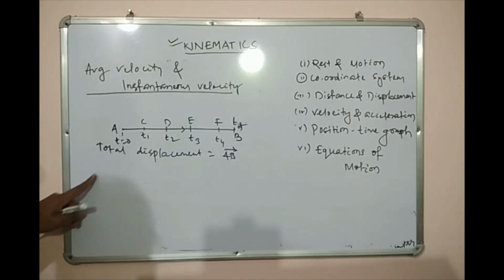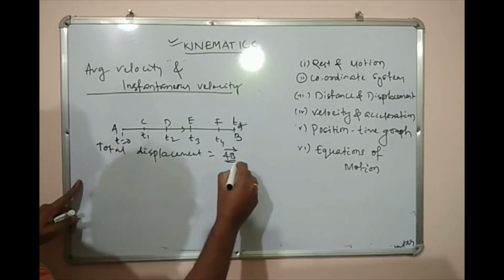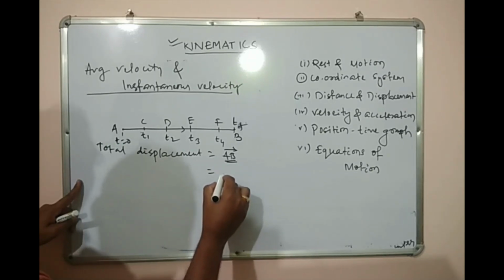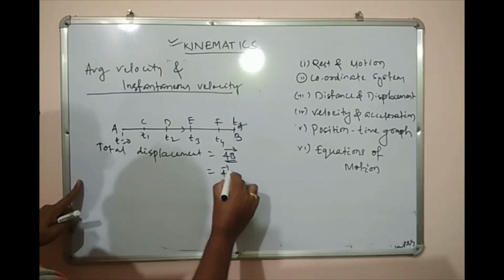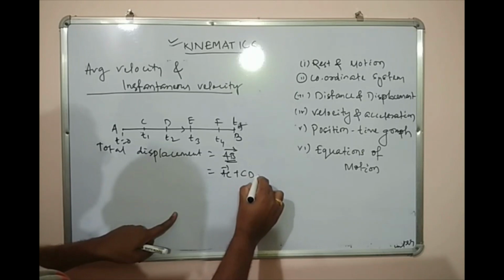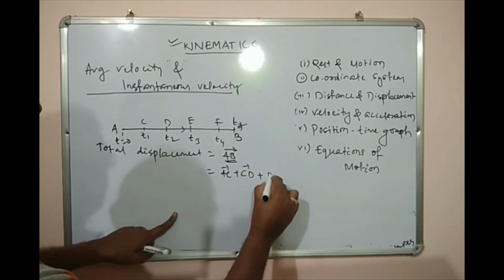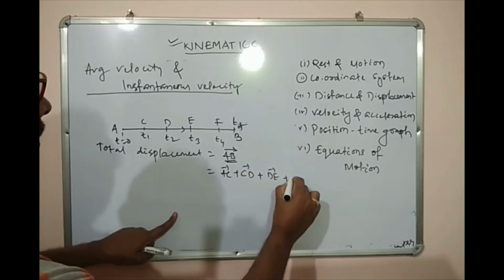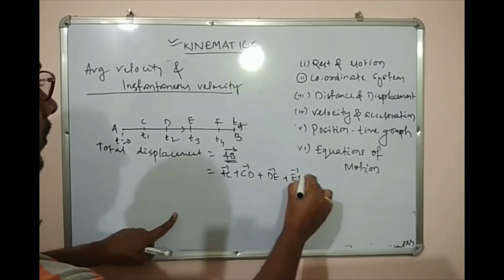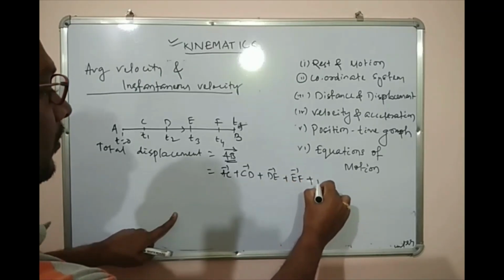So the total displacement AB in this case equals AC plus CD plus DE plus EF plus FB.